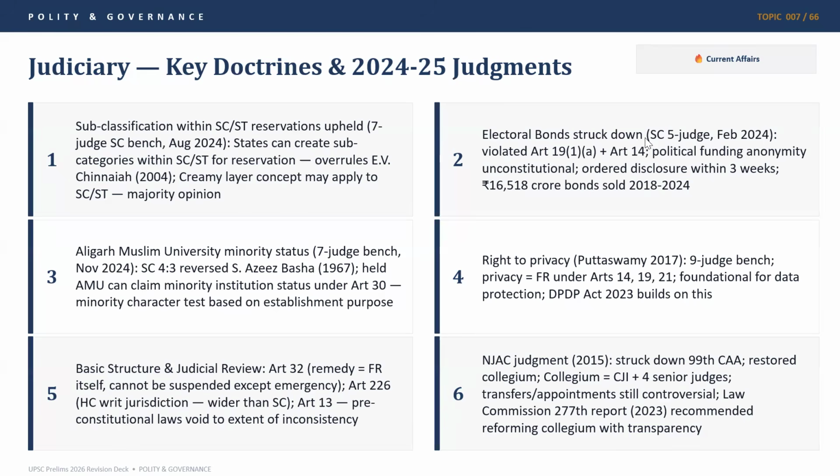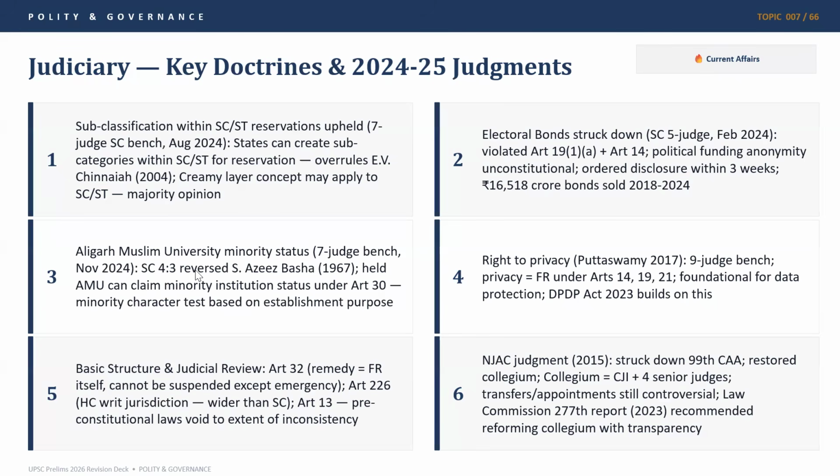Electoral bonds were struck down by a 5-judge SC bench in February 2024, which we also saw in the earlier electoral reforms PPT. It violated Article 19(1)(a), which includes the right to information, and Article 14, the right to equality. Political funding anonymity was declared unconstitutional, and disclosure to the ECI and SBI was ordered within 3 weeks, because the electoral bonds were issued by SBI, as mandated by the ECI for different political parties. Rupees 16,518 crore of bonds were sold between 2018 and 2024.